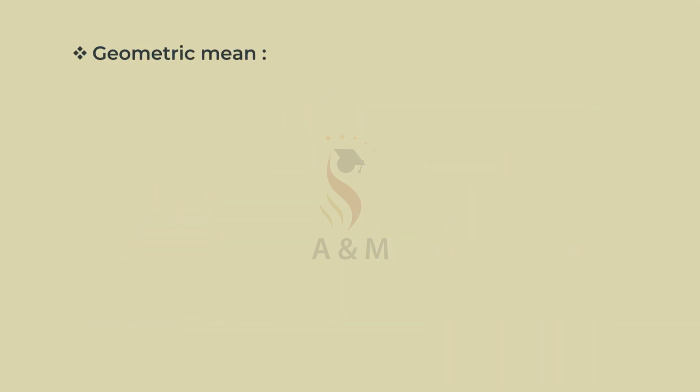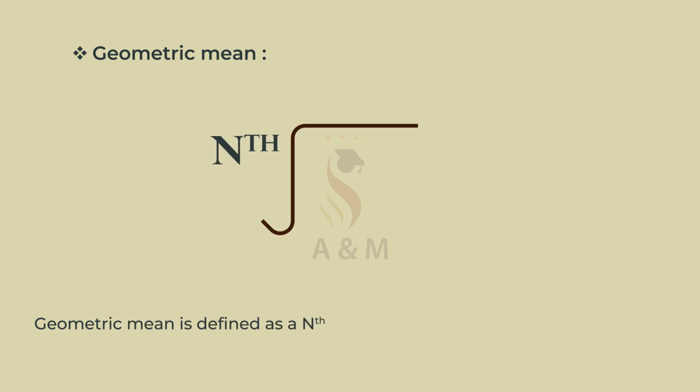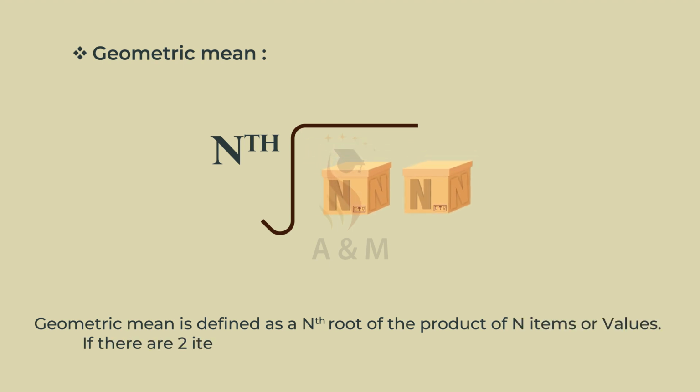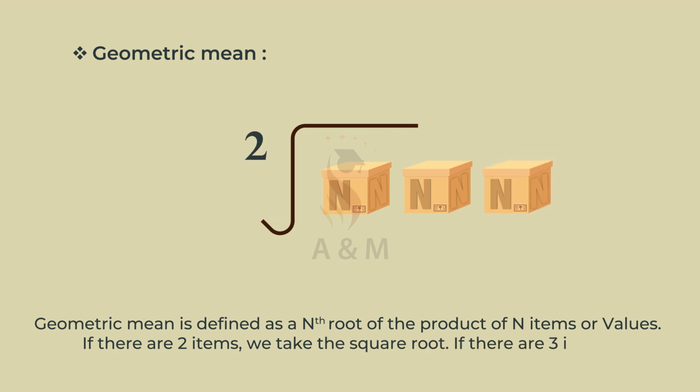Geometric mean. Geometric mean is defined as the nth root of the product of n items or values. If there are 2 items, we take the square root. If there are 3 items, the cube root, and so on.